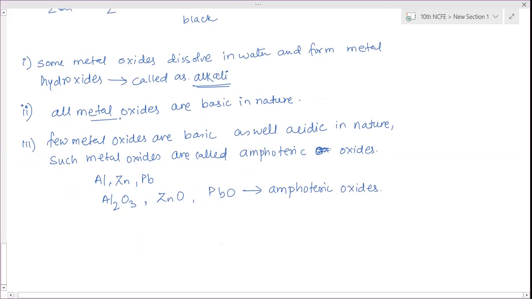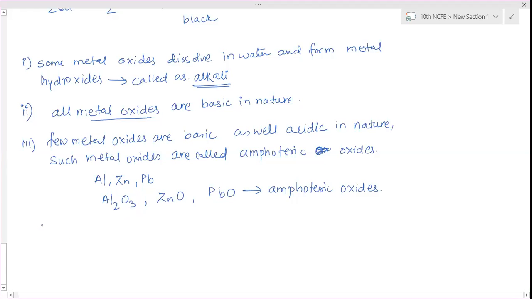All the metal oxides are basic in nature because they react with acid to form salt and water. So these have the property of neutralizing acid, hence they show basic properties. That is the first one. And the second one, these three metal oxides have the ability to react with bases also to form salt and water. Therefore, these metal oxides are considered acidic as well as basic.